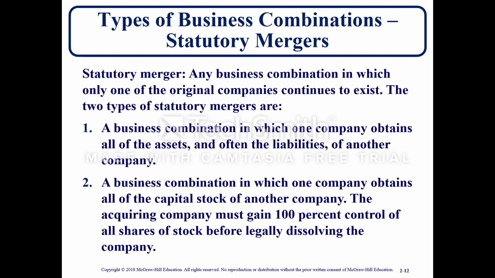An example would be if Facebook, since they acquired WhatsApp, decided to put WhatsApp consolidated into Facebook, so WhatsApp never exists going forward and you just have Facebook. Currently you have Facebook and WhatsApp, and then you end up just having Facebook.